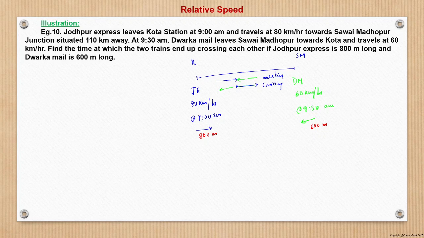First case is the case of meeting. So here we find the time. In the previous case we found the time for meeting, right? But here we will find the time for crossing, the time at which the trains will cross. So now what happens? For meeting,